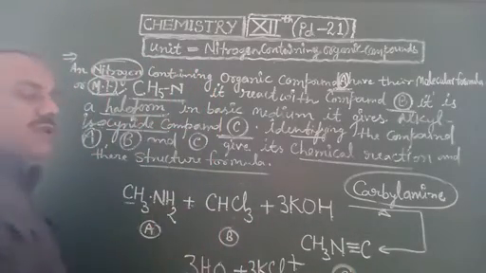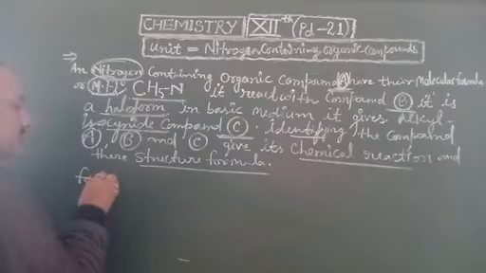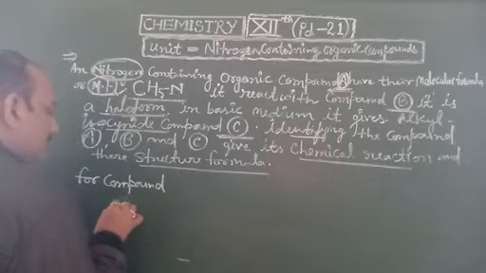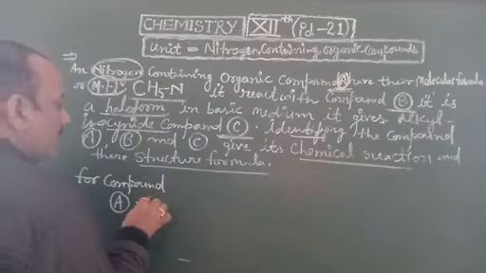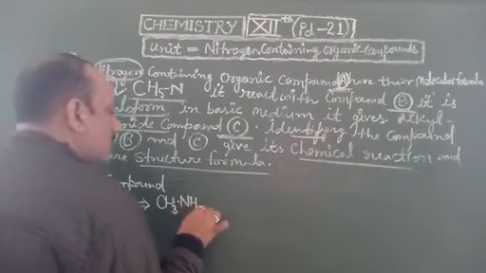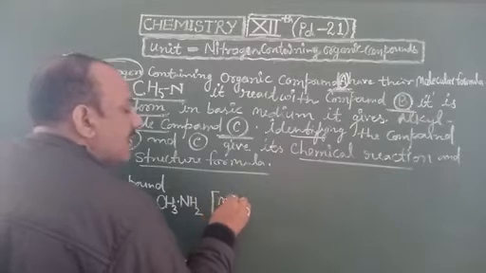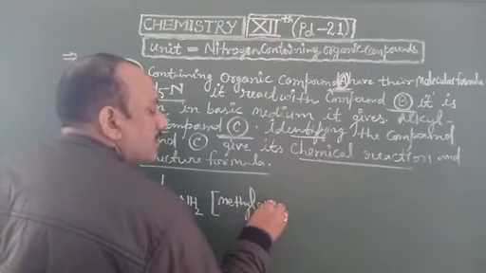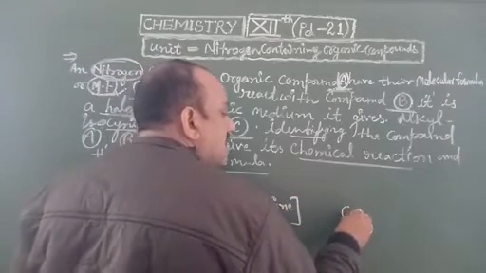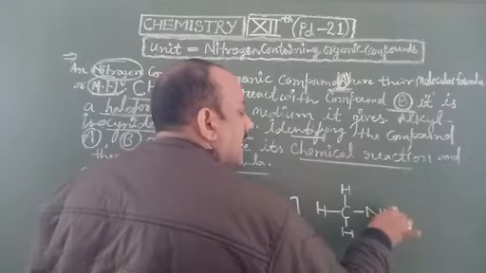Now we give the structural formulas. For compound A, A equals CH3NH2, its name is methylamine, and its structural formula is C with single bonds to H, H, H and NH2.